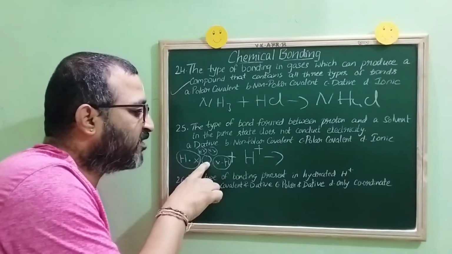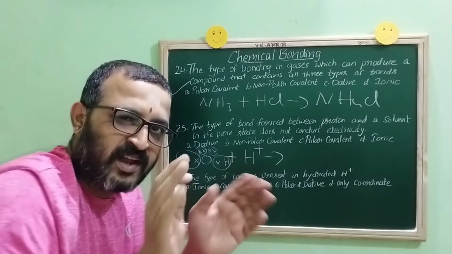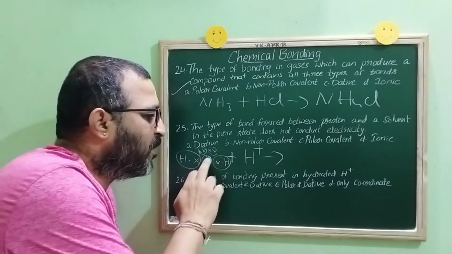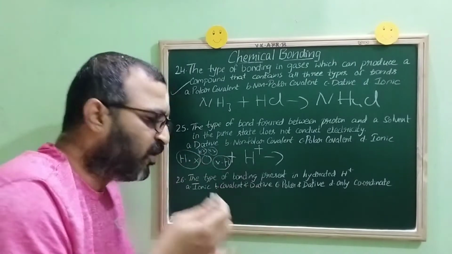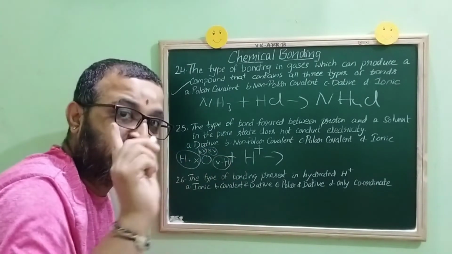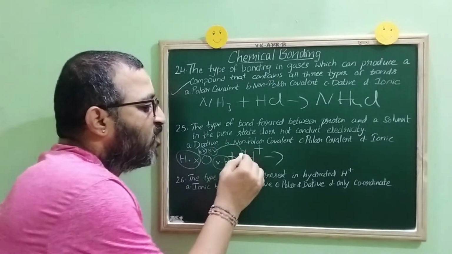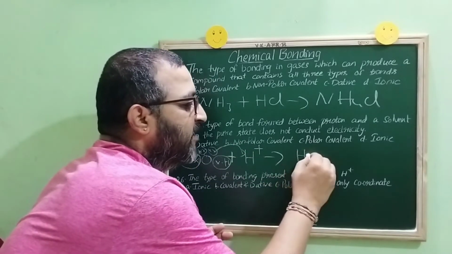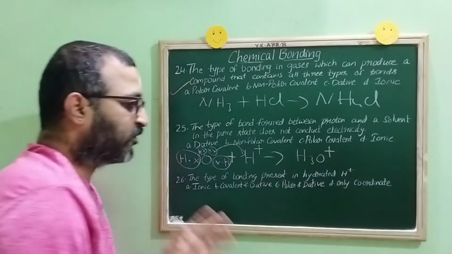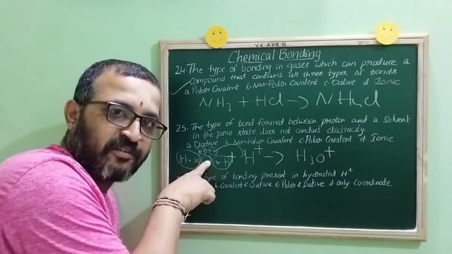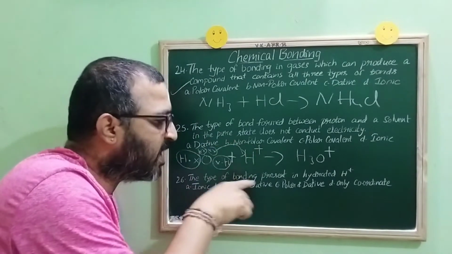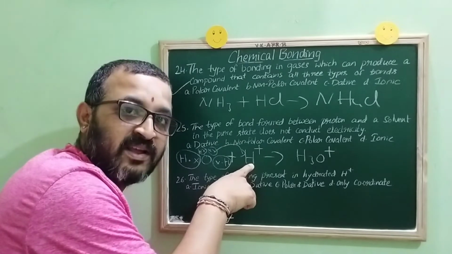So oxygen is telling H plus, don't worry H plus, for forming a bond between we both, we require 2 electrons. I will give both the electrons. Who is telling this? Oxygen. So it forms a bond, that is H3O plus. Just because oxygen has given both the electrons for sharing, it is called the donor, and hydrogen is called what, sir? Acceptor.